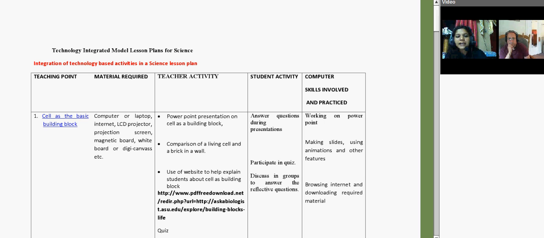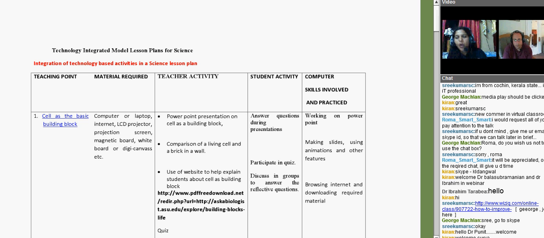Now it's a very general topic, about the cell. Everybody knows what a cell is. So I have planned it in a way which is very much in the pedagogy of teaching, how a content should be taught and how we integrate technology in it. So this is an example of a cell. You can see this teaching point, material required, teacher activity, student activity, and computer skill involved in practice. So a novice, one who does not know anything about computers, also can make this plan and start learning. Step by step they can learn it, and gradually they'll become masters of it.